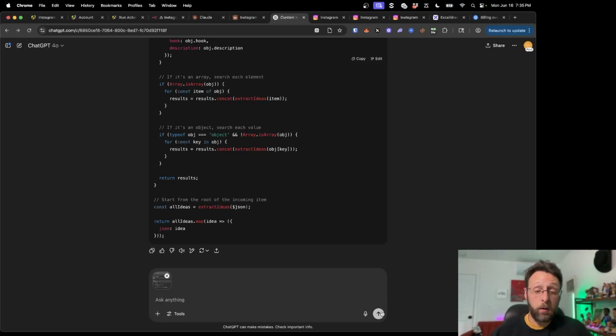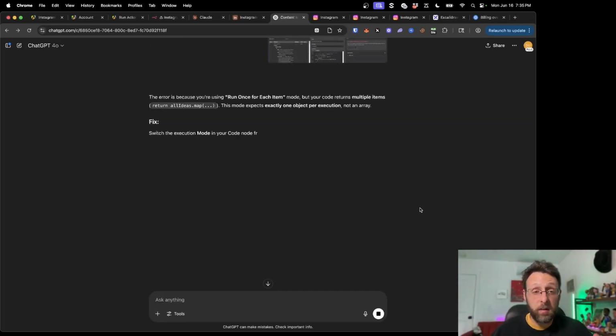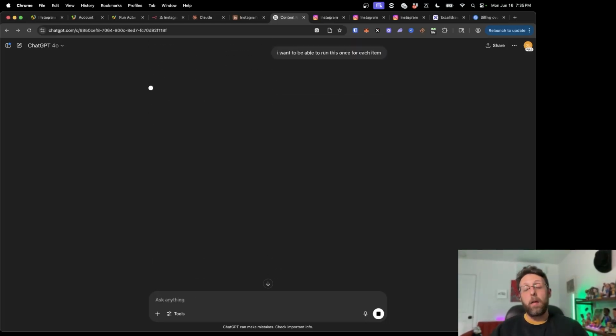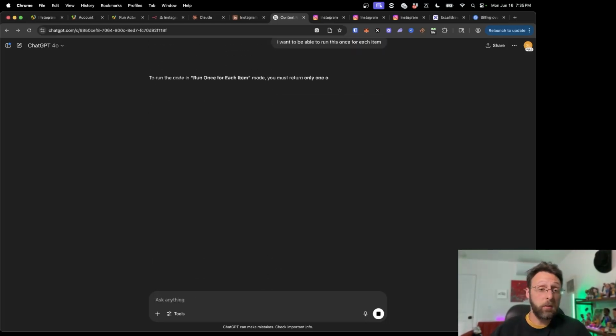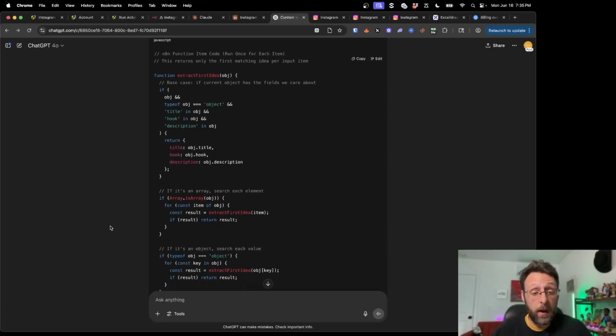And so anyone who is interested in AI and automation, and I know it's AI, I know it's automation, people expect things to work out the gate. I want to be able to run this once for each item. And oftentimes they don't. Oftentimes there's a lot of troubleshooting. I'd say troubleshooting is 90% of the job. If you start taking on clients, they're going to expect you to be able to solve their problems for them. And you will encounter stuff like this all the time and you will have to know how to fix it.